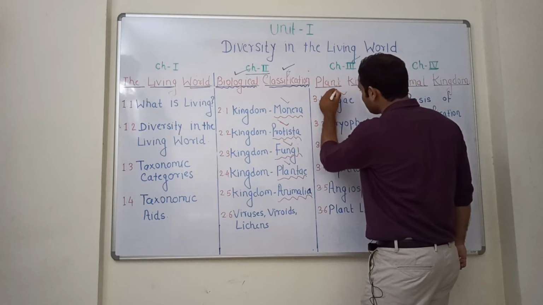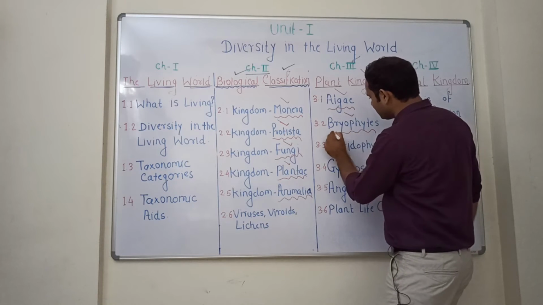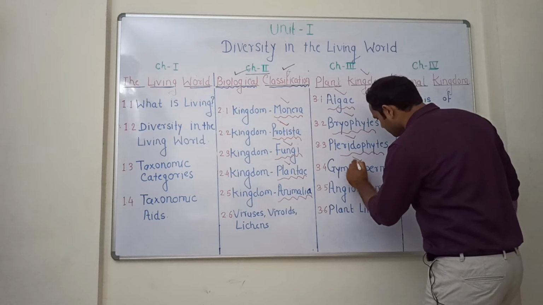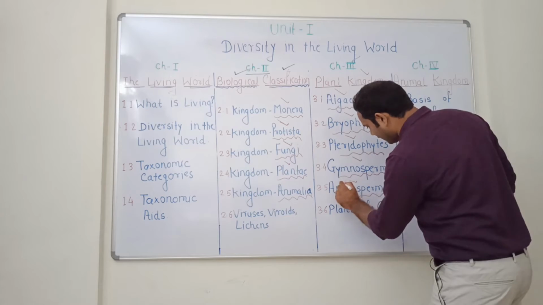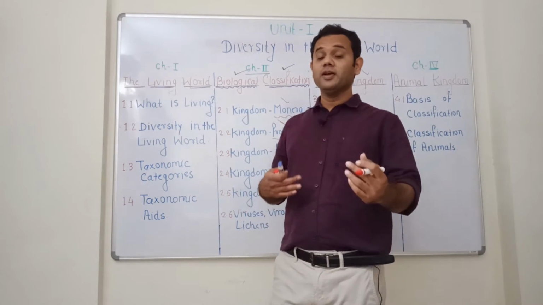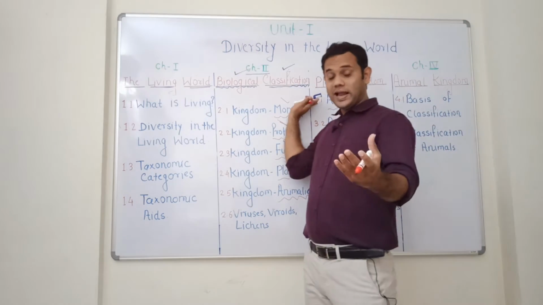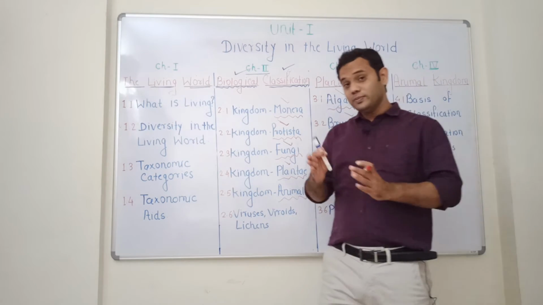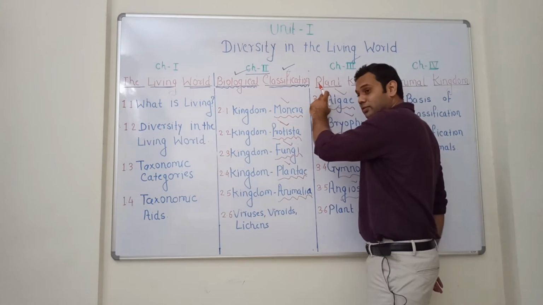In that, the first one is your algae, second one is your bryophyte, third one is your pteridophyte, fourth one is your gymnosperm, fifth one is your angiosperm, and at last we will be dealing with the plant life cycles and alternation of generations. So what are algae? They are mostly aquatic in nature and have a thalloid body, so that will be a very interesting part that we are going to study. So certain characteristics of algae will be studied.